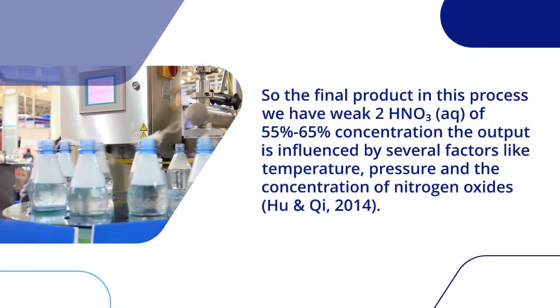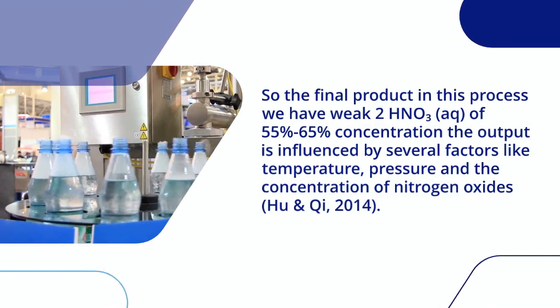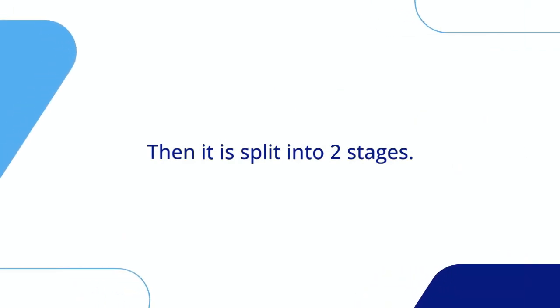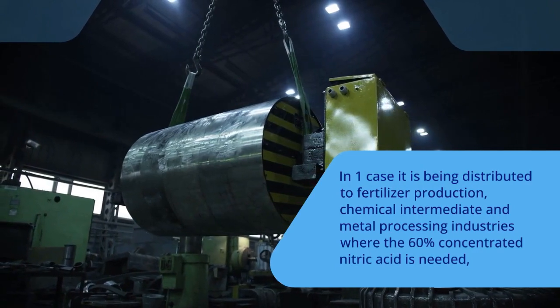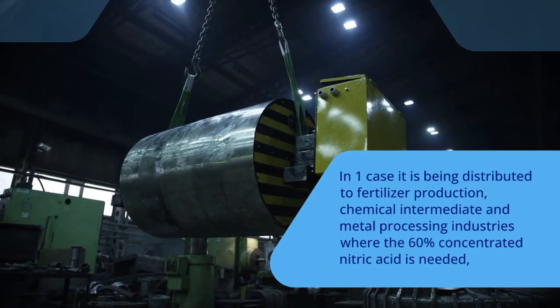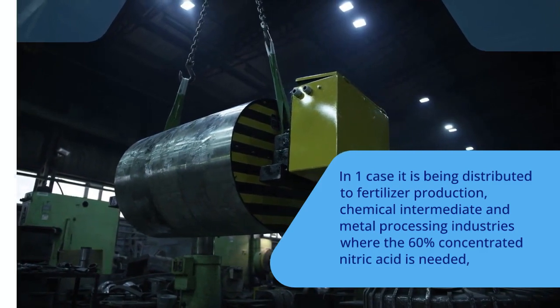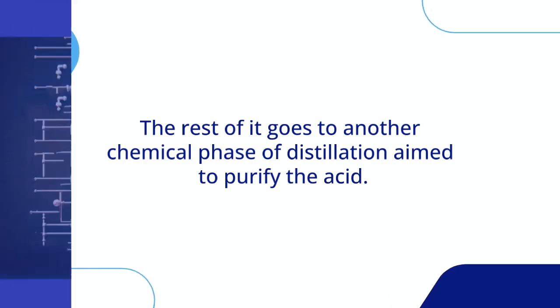The output is influenced by several factors, like temperature, pressure, and the concentration of nitrogen oxides. Then it splits into two streams. In the first case, it is distributed to the fertilizer production, chemical intermediate, and metal processing industries, where the 60% concentrated nitric acid is needed. The rest of it goes to another chemical phase of distillation aimed to purify the acid.